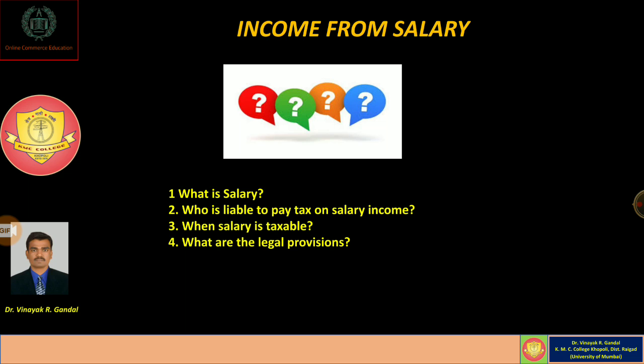If we want to determine the taxable income under salary, we must consider the legal provisions given by the Income Tax Act. Also, how is the taxable amount of salary calculated? What are the various tax statements in the case of salary income? To get answers to all these questions, we have to learn the various income tax provisions relating to salary income.